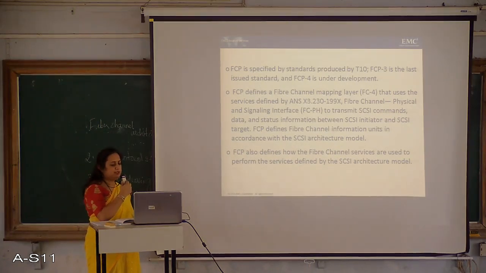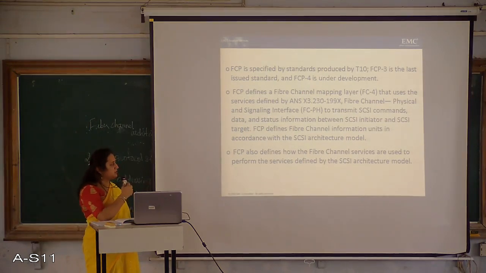FCP defines fiber channel information units in accordance with the SCSI architecture model. FCP also defines how the fiber channel services are used to perform the services defined by the SCSI architecture model.